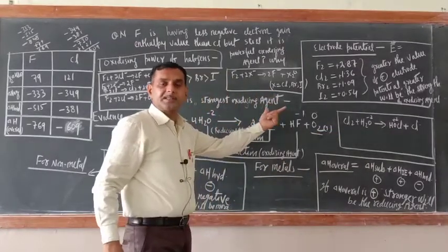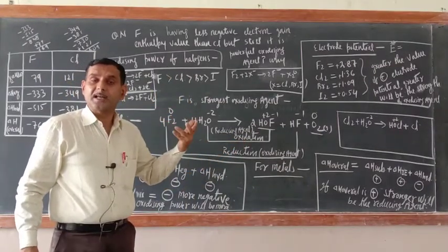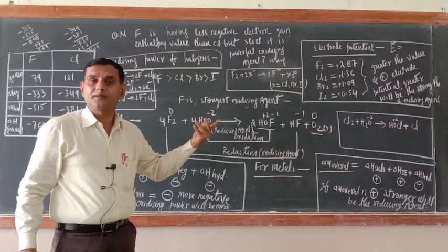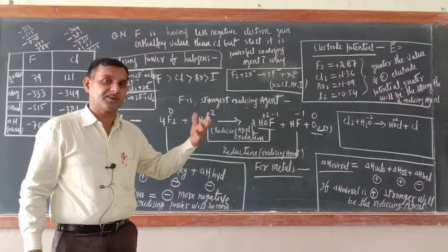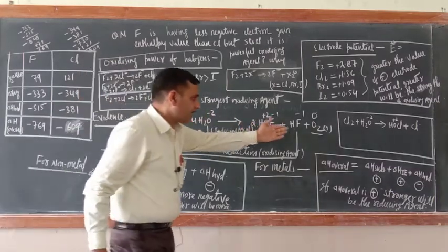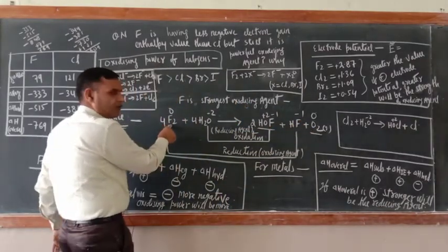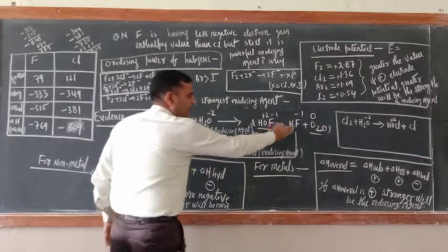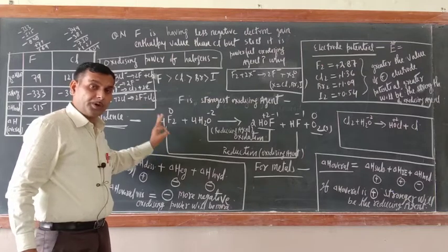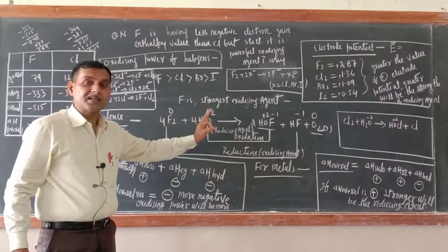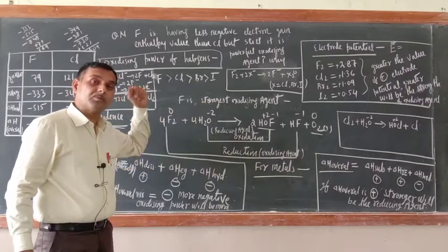So this is the big evidence. Removal of oxygen: who will remove the oxygen? If it is an oxidizing agent, then only it will remove the oxygen. What is the characteristic of an oxidizing agent? The substance which furnishes nascent oxygen. Here it is molecular oxygen. Don't worry, here I have taken 4F2, so reduce the number, and the molecular oxygen can be written here. So ultimately, fluorine reacts with the water and furnishes nascent oxygen or oxygen molecules. That is why fluorine is a powerful oxidizing agent.